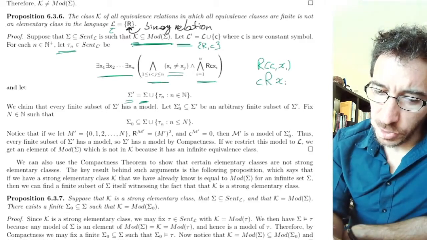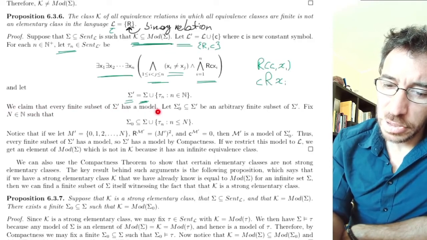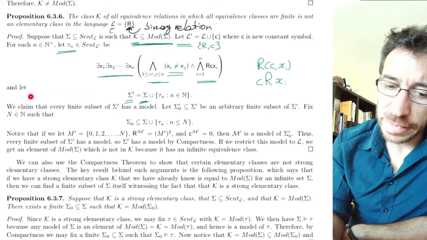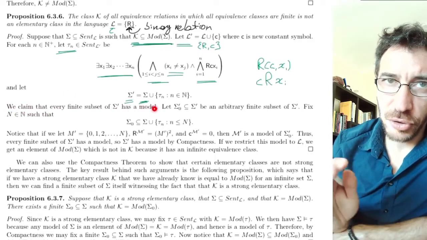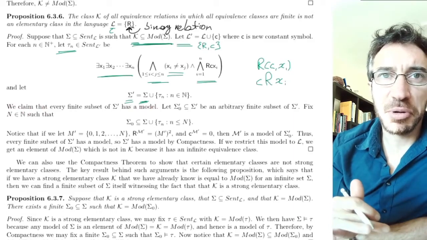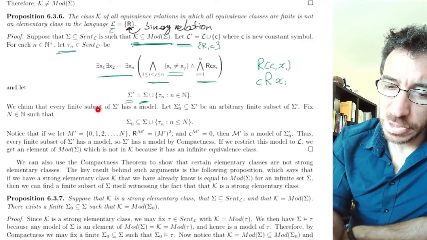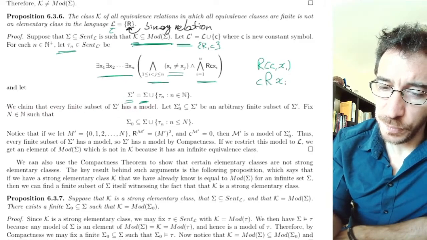But let's see where it goes. So we claim that every finite subset of sigma prime has a model. Okay, so that will guarantee, we know from compactness, that sigma prime is going to have a model, and that's probably going to be useful. Okay, so let's see why that claim is true.